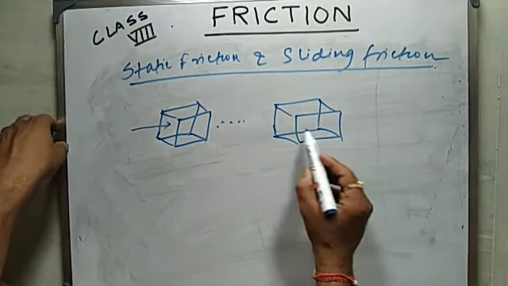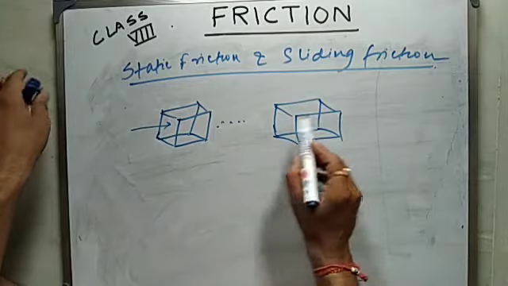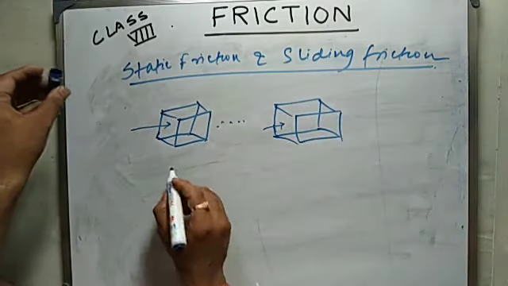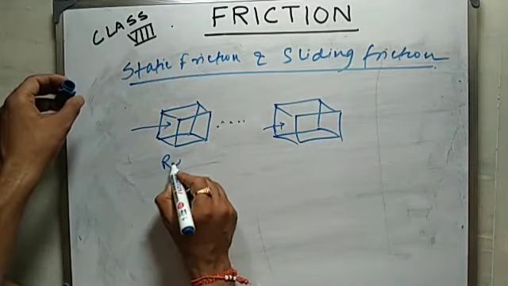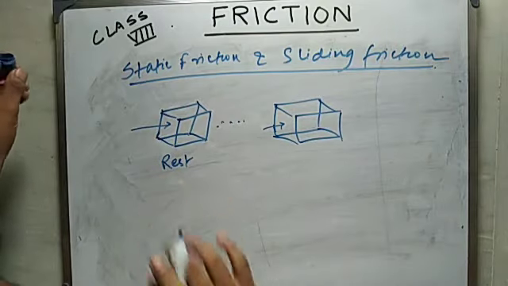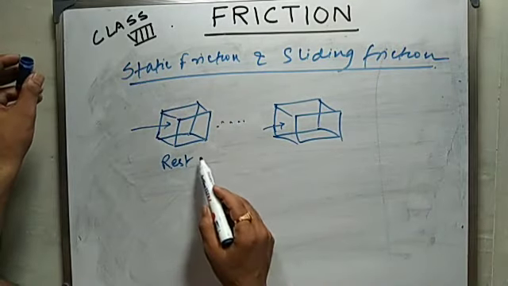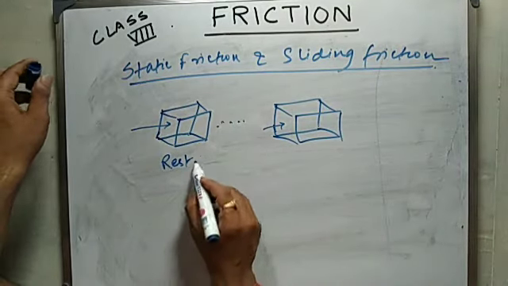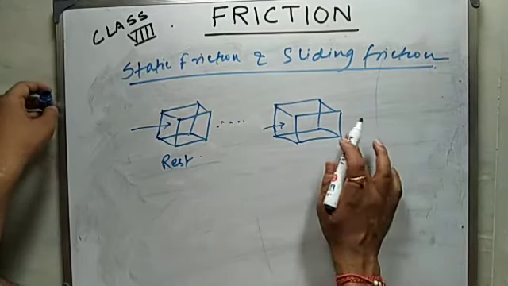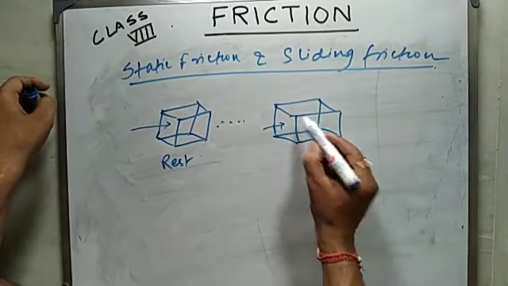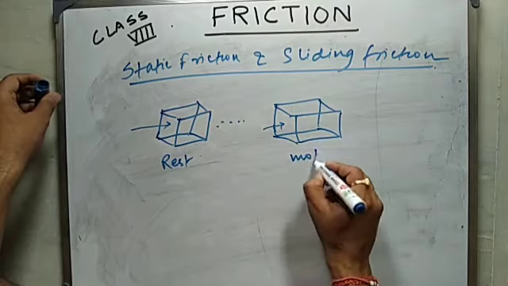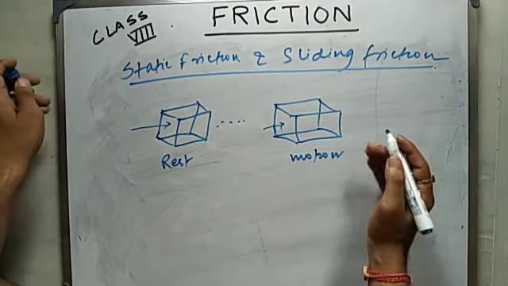When the box has started to move, then it's not difficult to maintain its motion. That is, when it is initially at rest, we need to give a much larger force to begin its motion. But when it is already in motion, when it is moving, then we do not need much force to maintain its motion, to keep it moving.